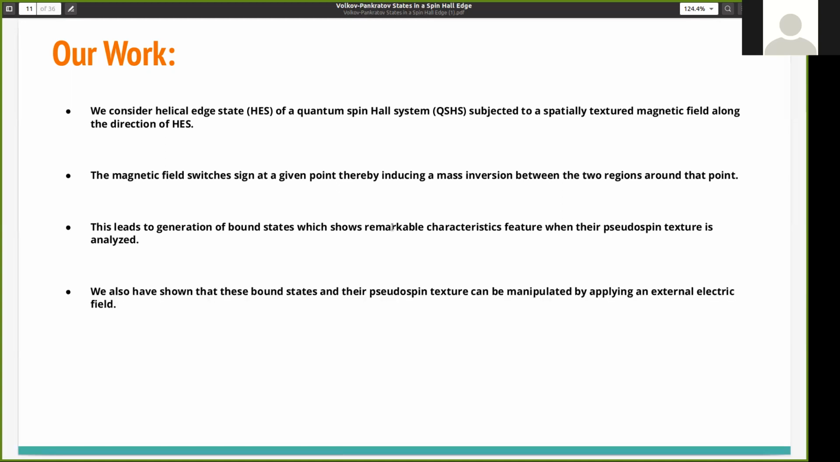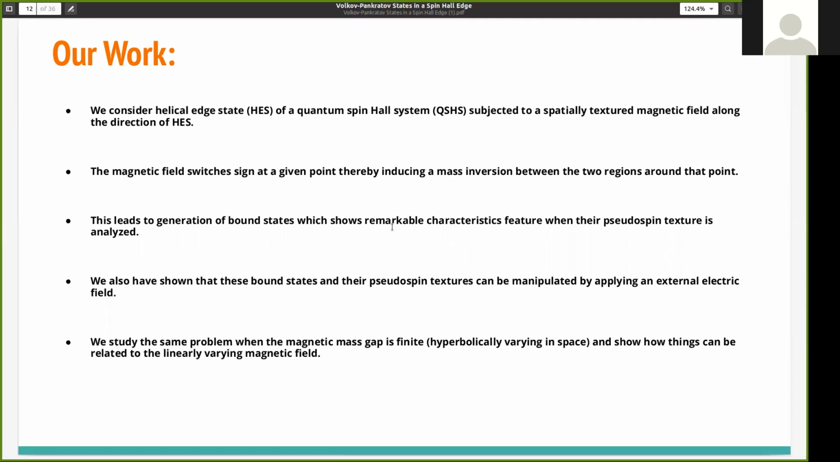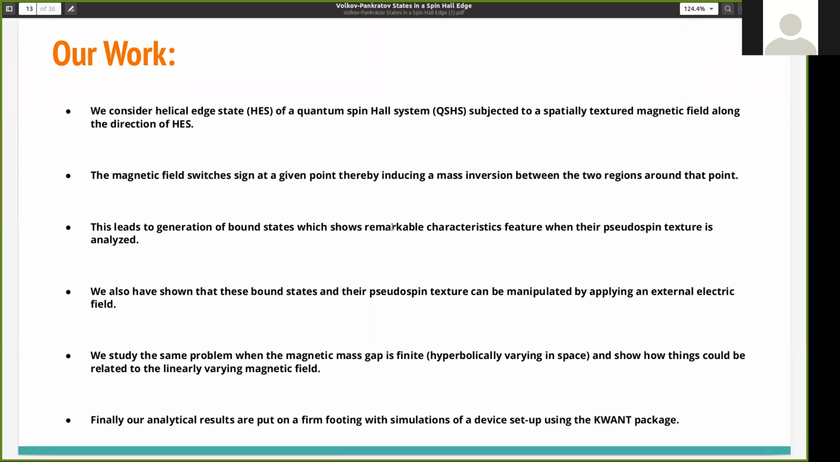We also have shown that these bound states, or VP states, and their pseudospin textures can be manipulated by applying an external electric field. We study the same problem when the magnetic mass gap is finite and show how things can be related to the linearly varying magnetic field case. Finally, our analytical results are put on a firm footing with simulation of a device setup using the Kwant package, which is basically a Python-based tool.